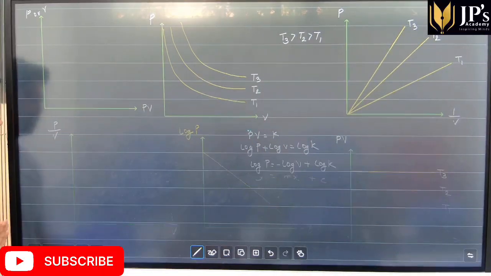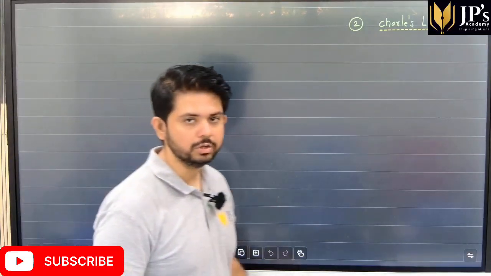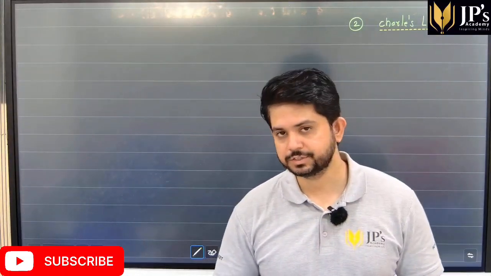Okay students, now let's move ahead with the next law. The next law, students, that we have is Charles' law.